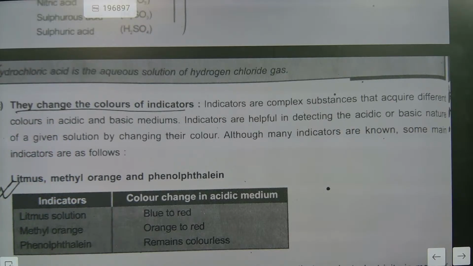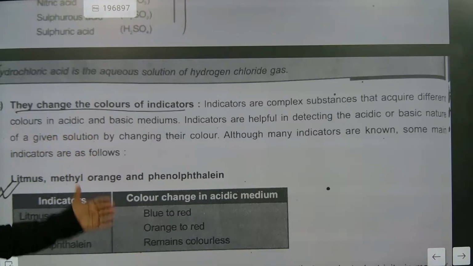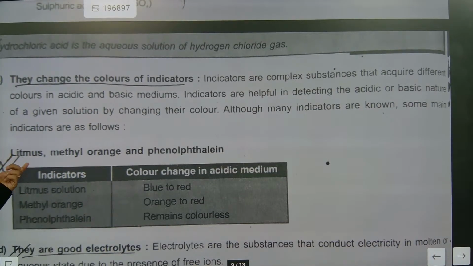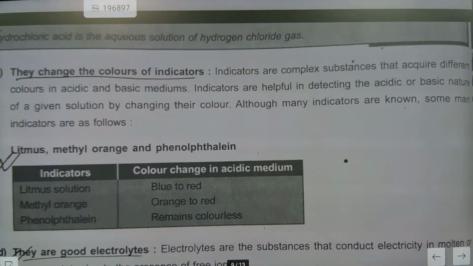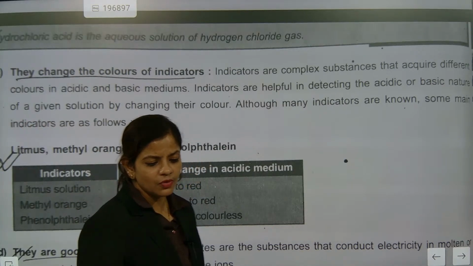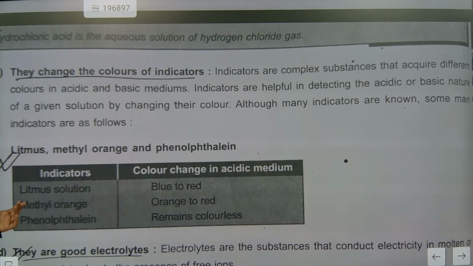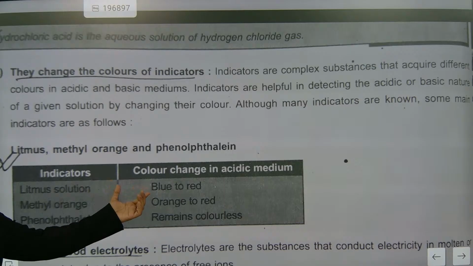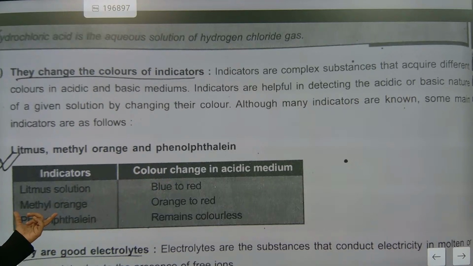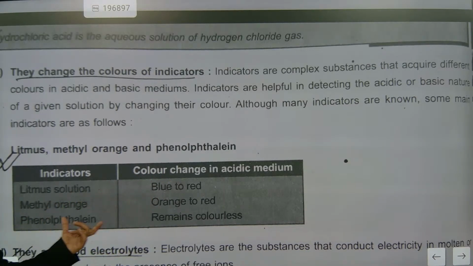So now indicators are complex substances that acquire different colors in acidic or basic medium. So now what we are going to do, check litmus, methyl orange and phenolphthalein. What are the three important ones? Litmus, methyl orange and phenolphthalein. Understood or not? What happened, Mukundan? Focus now on studies. So litmus solution will turn blue to red. Methyl orange, phenolphthalein. Understood? Note down one time, please.